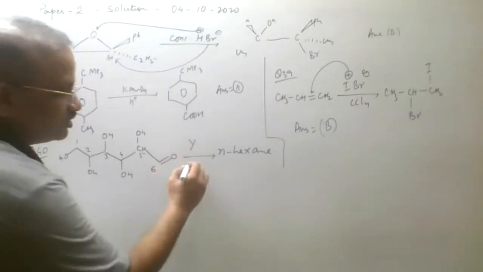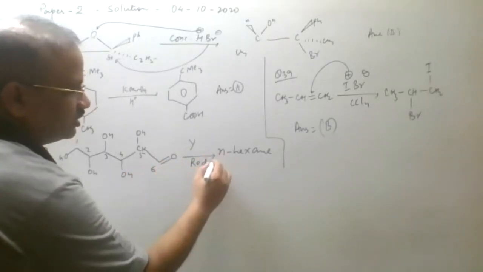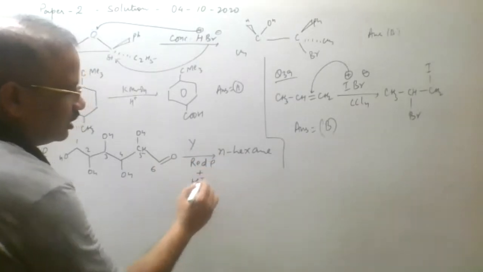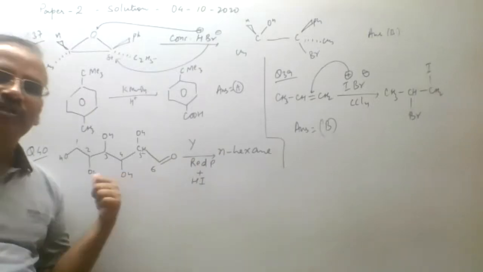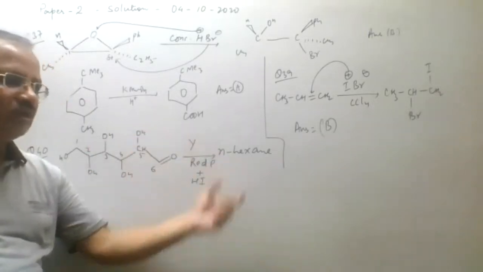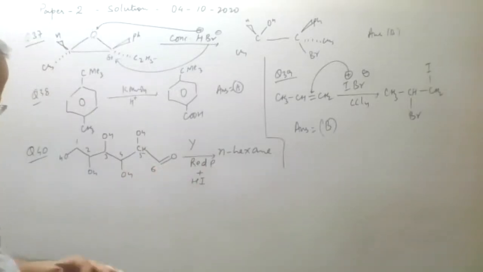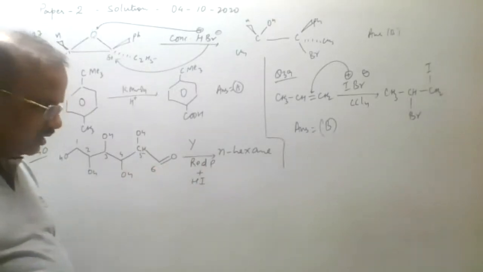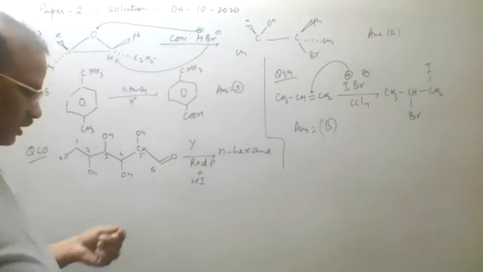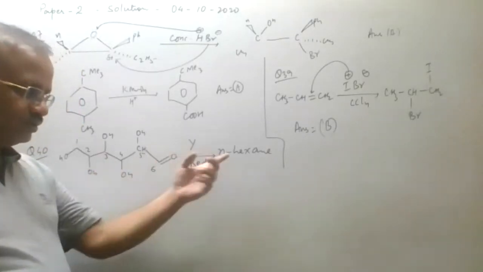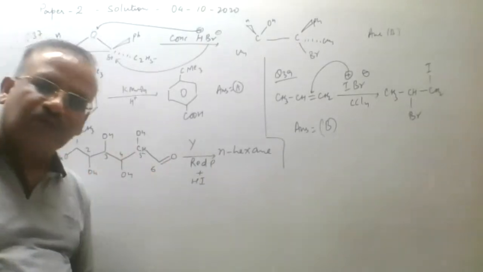And if we require normal hexane, we know that the reducing agent red P plus HI is the reducing agent which can convert any functional group present in the compound into alkane after reduction. So that is the strongest reducing agent we have in this. So we can write that lithium aluminum hydride can convert this into alcohol, Ni/H2 this into alcohol, then red P plus HI that will be an alkane, and DIBAL-H, then nothing it can do. DIBAL-H cannot do anything in that.